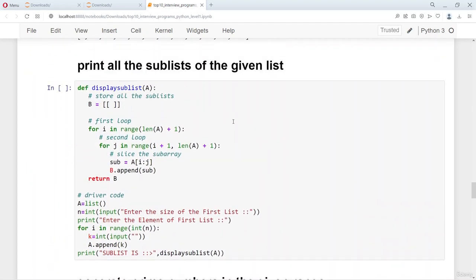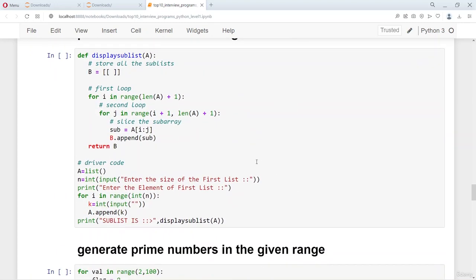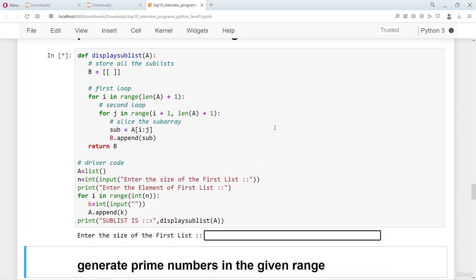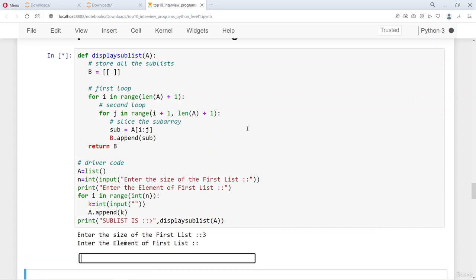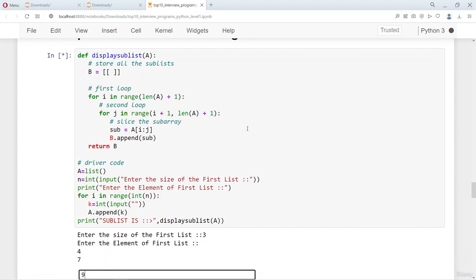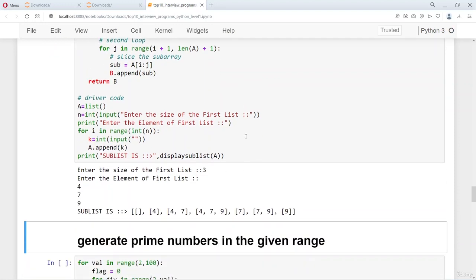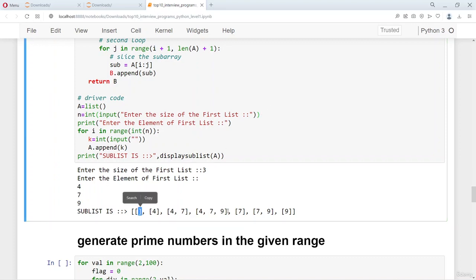So here we go. This is another interesting program which stores all the subsets. So let's say the size of the list is 3, so enter the elements of the list. You can see that I have 4, 7, 9. All the subsets of 4, 7, 9 are printed. So there is an empty set, 4, 7, 4 7 9, 7, 7 9 and 9.